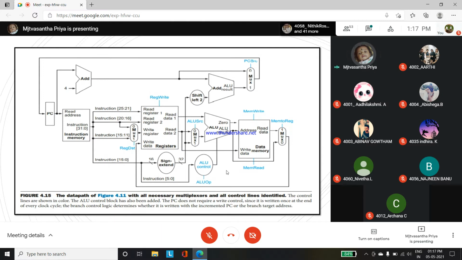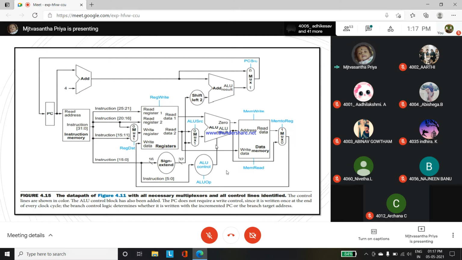So additionally there is the ALU control block. What is its purpose? The write signals for the state element, it will read the signal for the data memory itself, and it will provide control signals for the multiplexers. So among these three things we have to identify: the controlling signal for the multiplexers, okay?